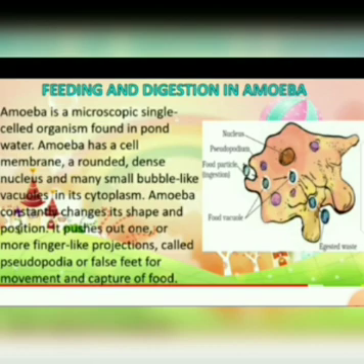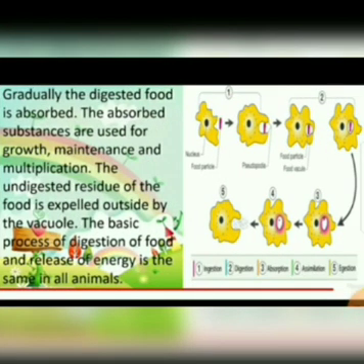It captures its food. Gradually, the digested food is absorbed and the absorbed substances are used for growth, maintenance and multiplication. The undigested residue of the food is expelled outside by the vacuole. The vacuole which is present in amoeba, what does it do? The undigested residue of the food is expelled out through that vacuole. And the basic process of digestion of food and release of energy is the same in all animals.